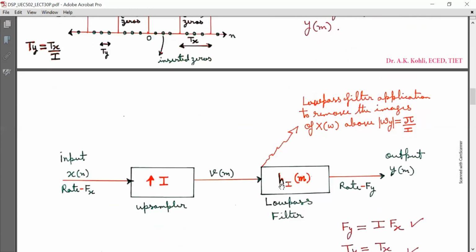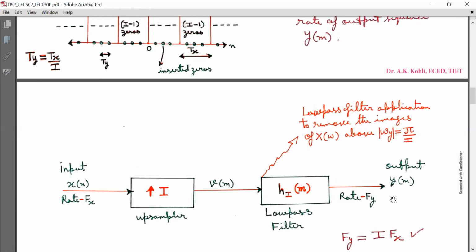Now this v(m) is processed through a low pass filter with impulse response h(m), and the output of the low pass filter is y(m), and the sample rate of the output is Fy. So the sample rate of v(m) is equal to the sample rate of y(m) because the low pass filter is not going to scale the frequency.